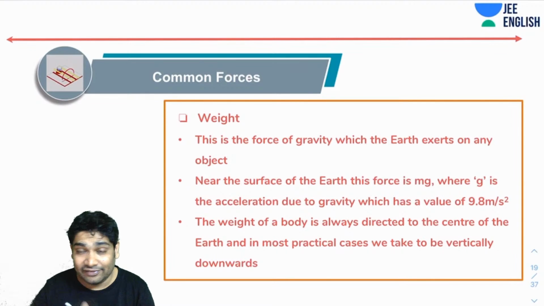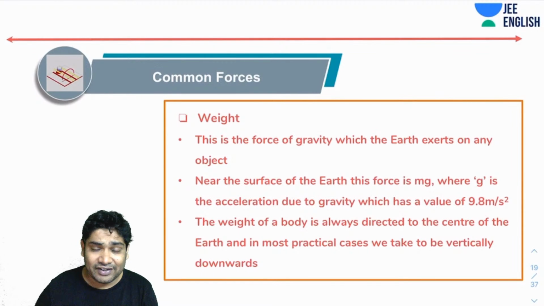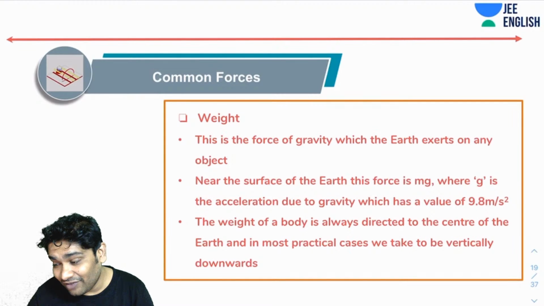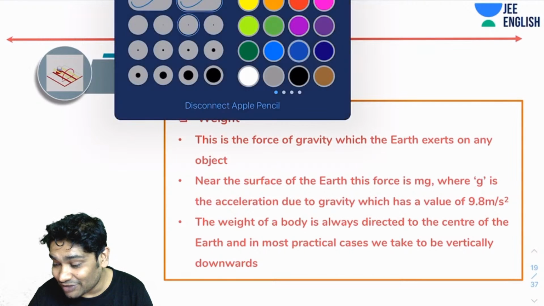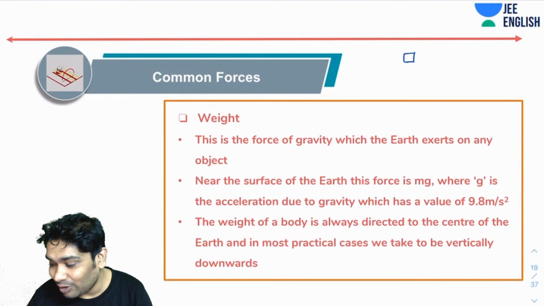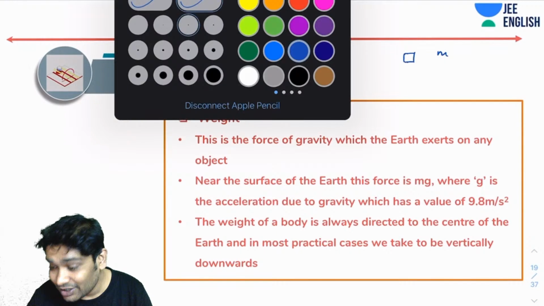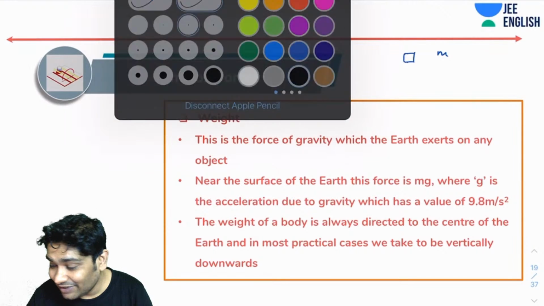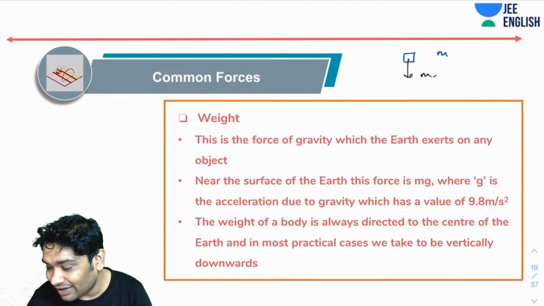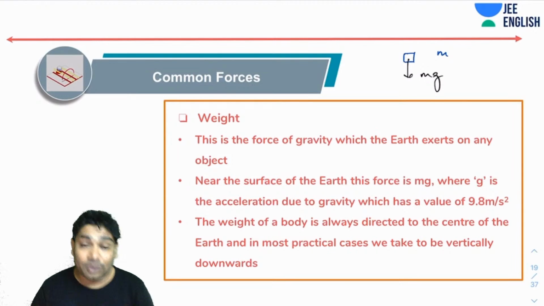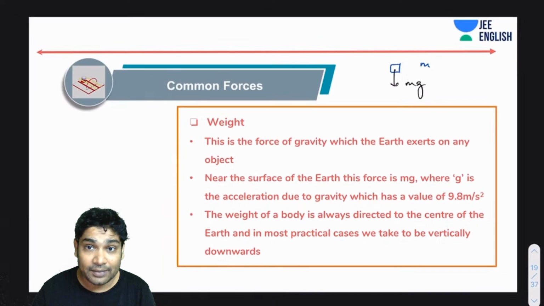It is only in some special cases that you will need to bother about it being towards the center of the earth. So this is fairly simple. Wherever you see a block, the first thing that you know is that there is one force acting on it, which is the force of gravity. If you ever see a block of mass m, you immediately apply a force on it. The force has to be vertically downwards and it has to be mg. You should know that all forces are vector quantities, so we will need to specify their magnitudes as well as directions.